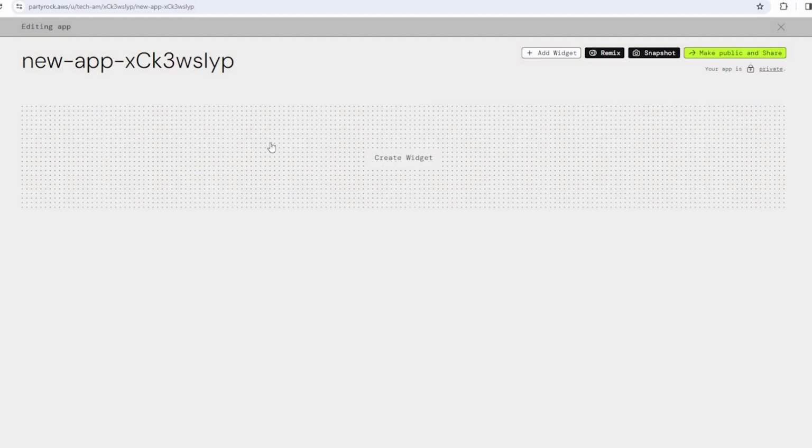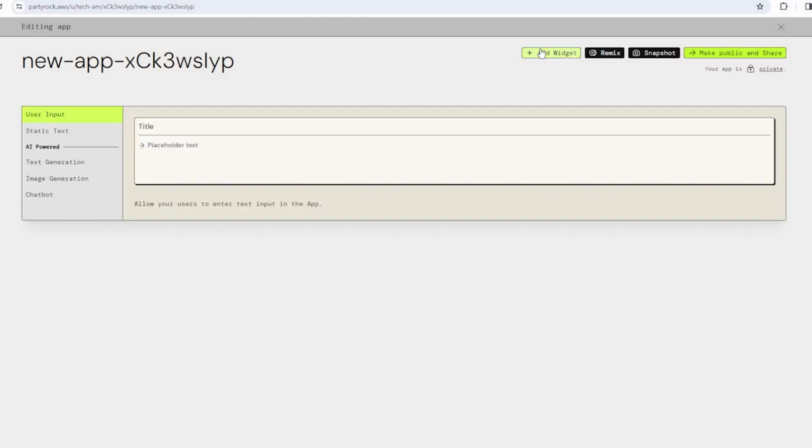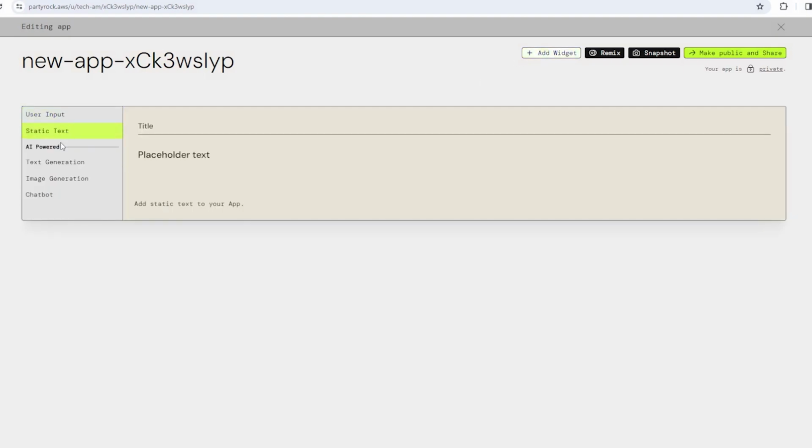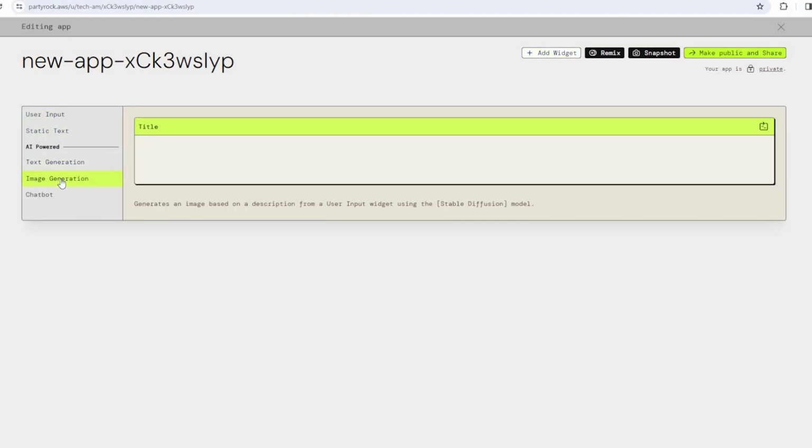So you're going to have the tiles that you can get going through widgets. To create a widget, you click the one at the top or you hover over and there'll be an option to add a widget. You're going to see the options for input, static, also text generation, image generation, and also a chatbot.